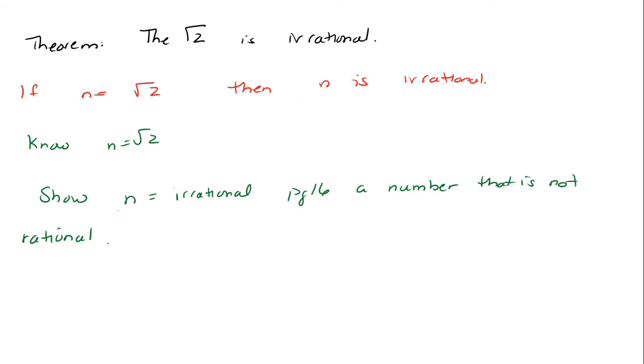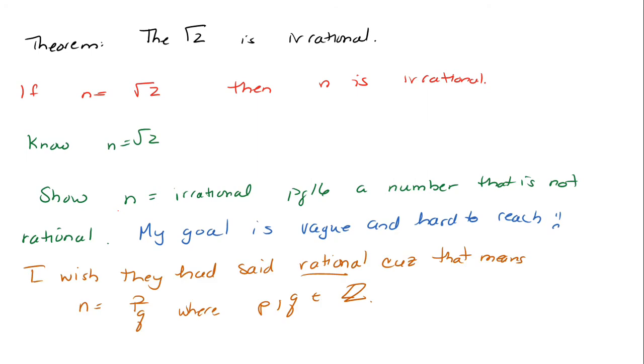So this is not a contrapositive but a contradiction, because I just wish that this part here, the conclusion, was different. And the definition of rational means that I can express n as p over q, where p and q are both integers. So that definition is something I can work with, I can get my hands onto. So that's the trigger, that I wish that the conclusion was different, that it was the opposite. It's black and white, it either is irrational or not. So that's a trigger word, that it's a proof by contradiction. It's not a trigger word that you should walk out of the room because you're upset.